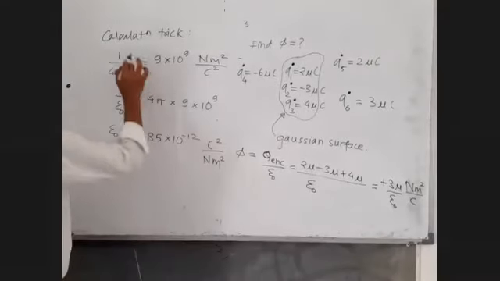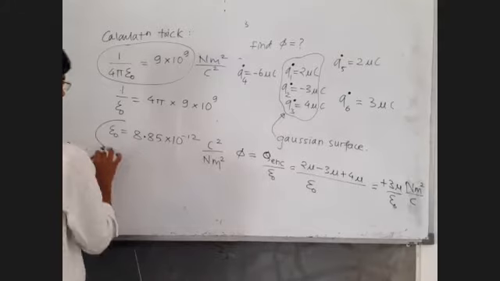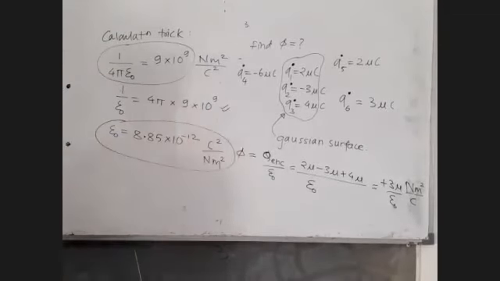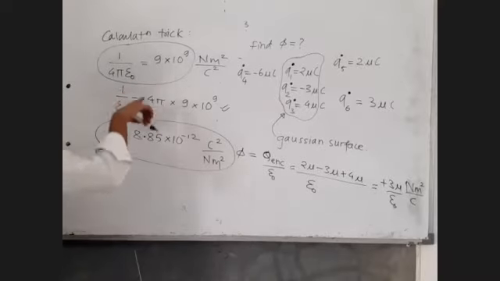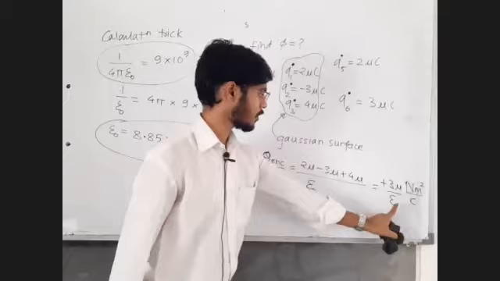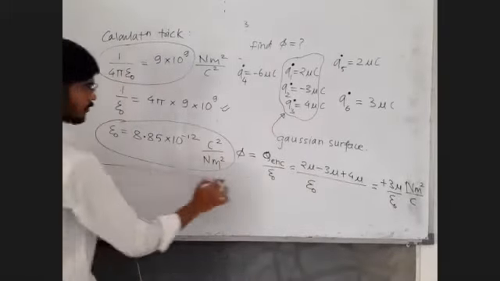For the time being, just remember this value and find out this value according to need. Okay, let's do the calculation of 3 micro upon epsilon 0. This calculation trick is over.